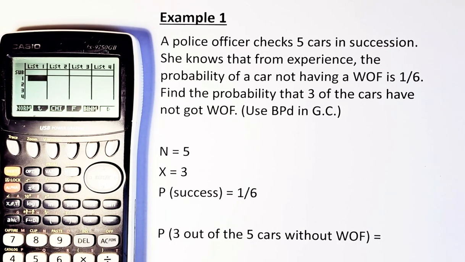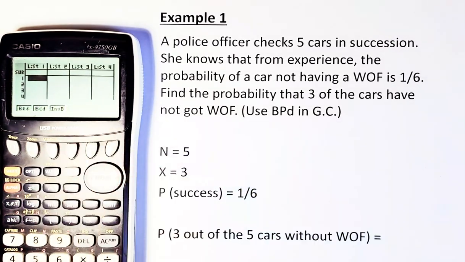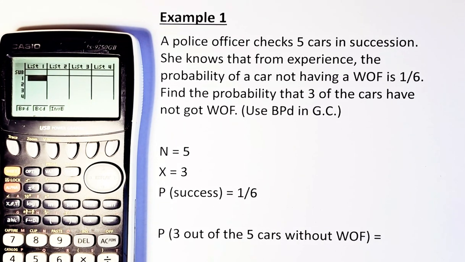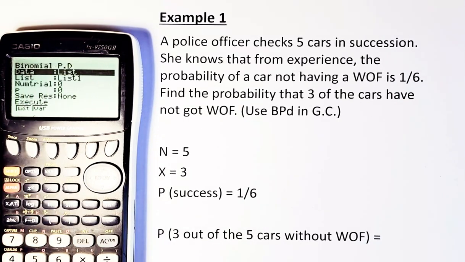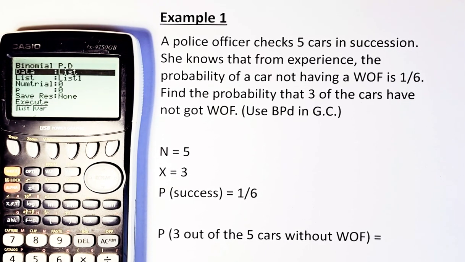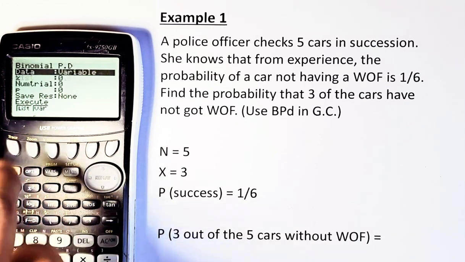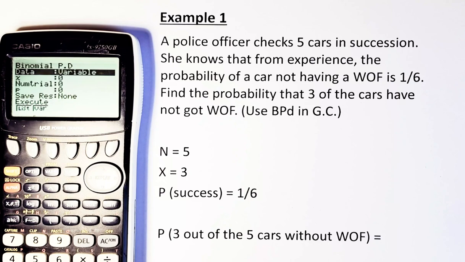So of course you must press the F5 button again, binomial, and now you are in BPD, BCD, and inverse binomial. Because we are doing a point, P means point, 3 out of 5, we are going to do BPD. So now you press F1, BPD, and a screen will appear like that. Remember, whenever you do statistics, you always have to calculate in terms of variable. So again, you must change to variable, press F2.